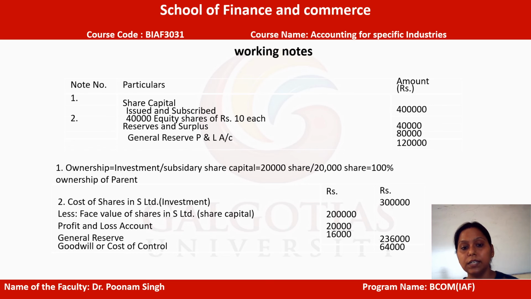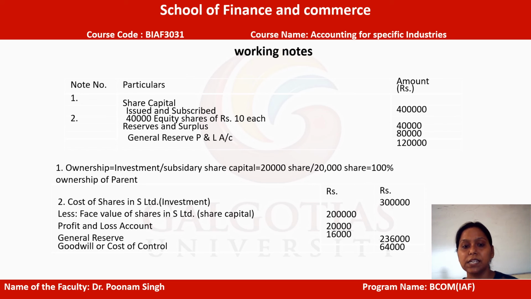Other things that also fall under the share capital of the subsidiary are the profit and losses of the subsidiary as well as the general reserves of the subsidiary, which are also included while preparing the cost of investment. So we get 2,30,000. Now this 2,30,000 rupees will be subtracted from the 3 lakh rupees, so we will get either goodwill or cost of control.